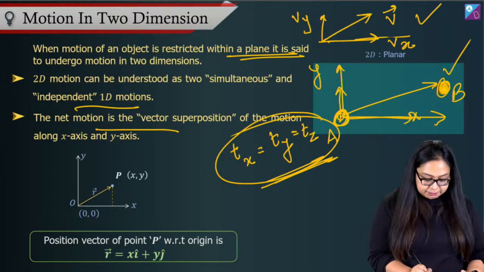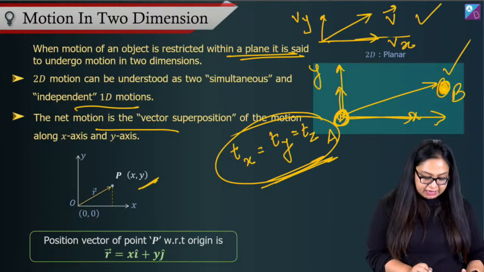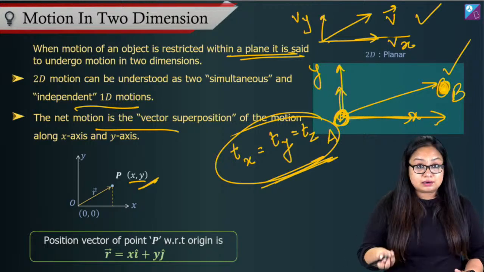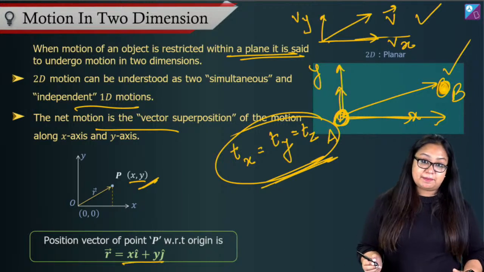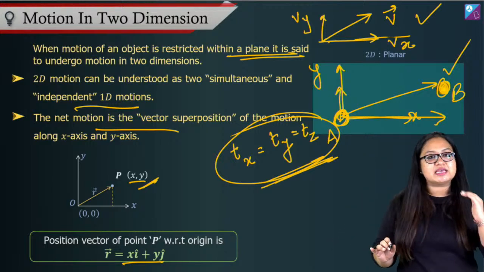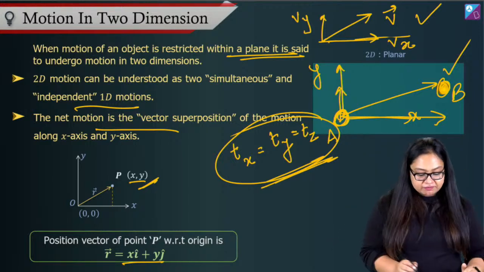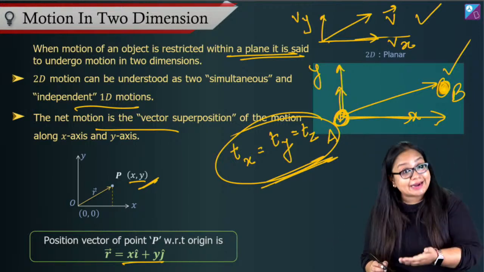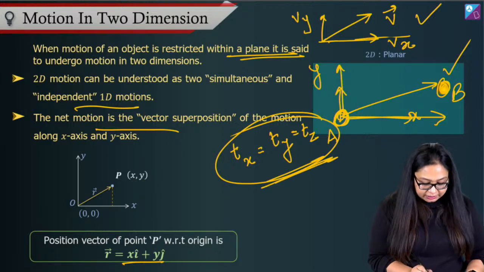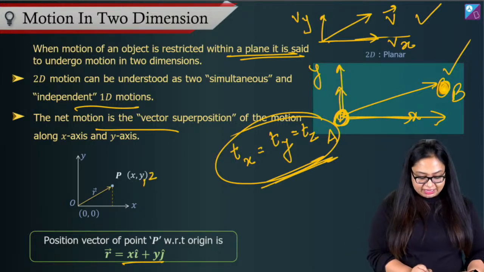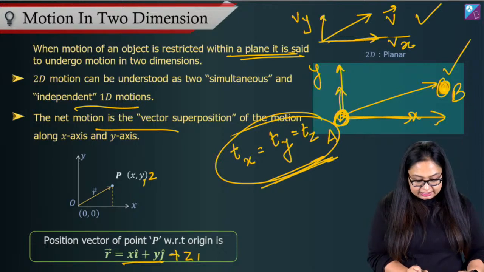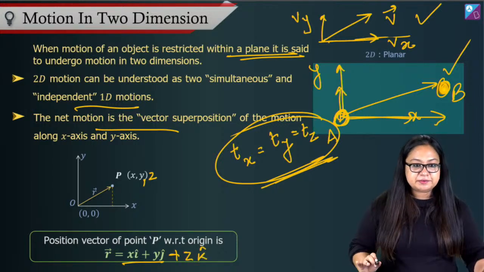If r vector is the position vector, P is the position of the particle, and x comma y are the coordinates, then r vector is equal to x i cap plus y j cap. And this again can be extended to the z direction also. If the coordinates are x comma y comma z, then the position vector will just be x i cap plus y j cap plus z k cap. Is that fine?